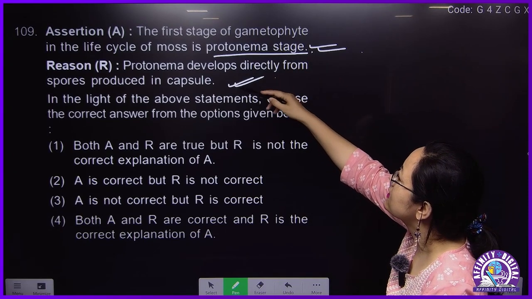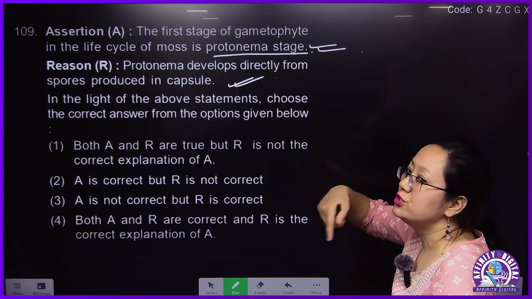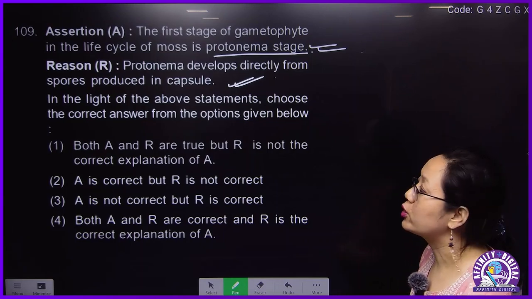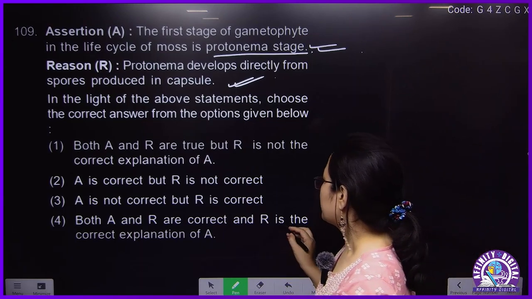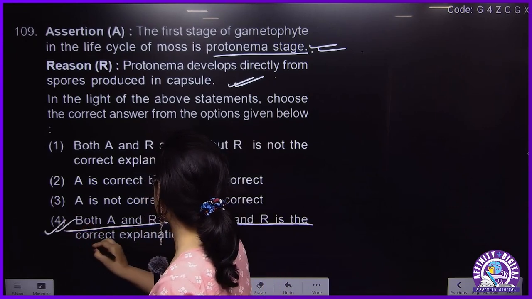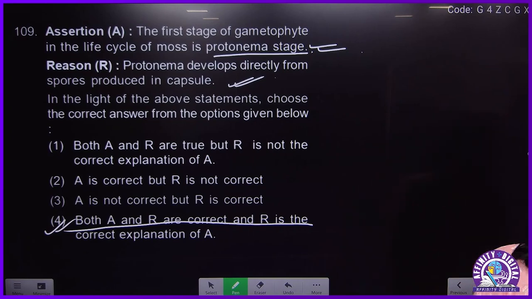And from where do the spores come out? Spores come out from a capsule. Spores germinate to form the filamentous first stage, which is called the protonema. So assertion and reason are correct, and reason is the correct explanation of A. 109 should be 4.